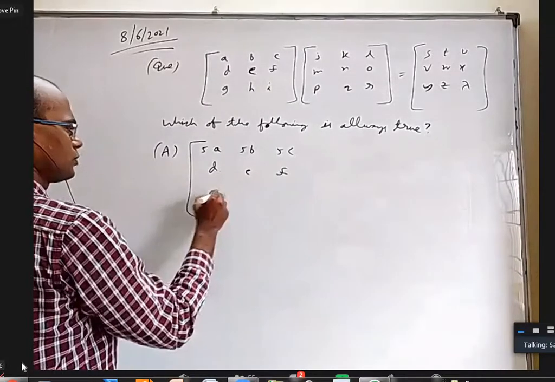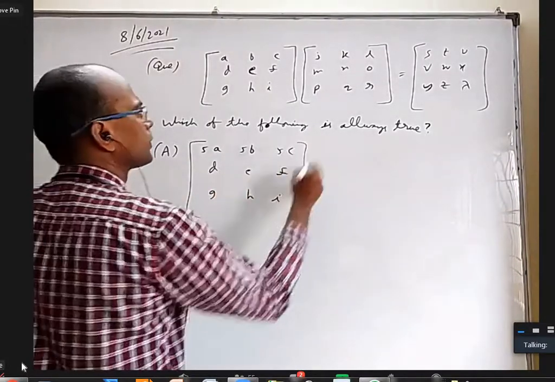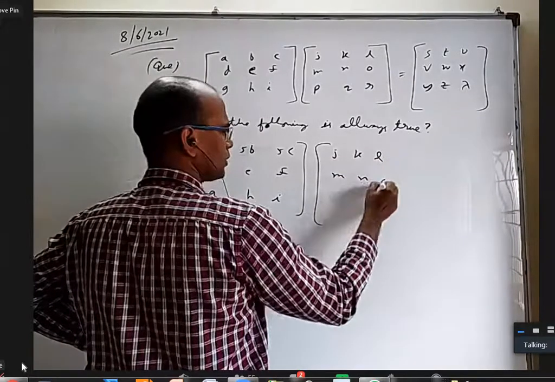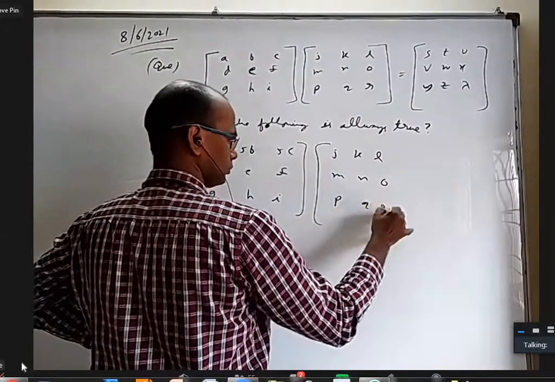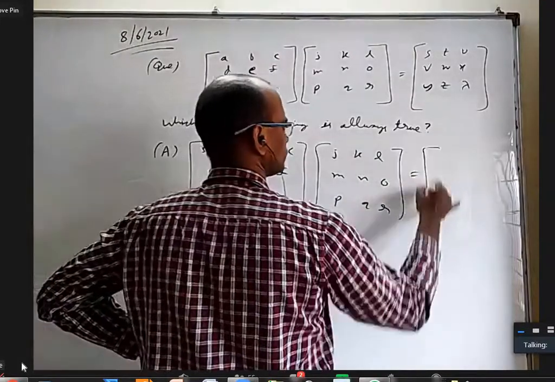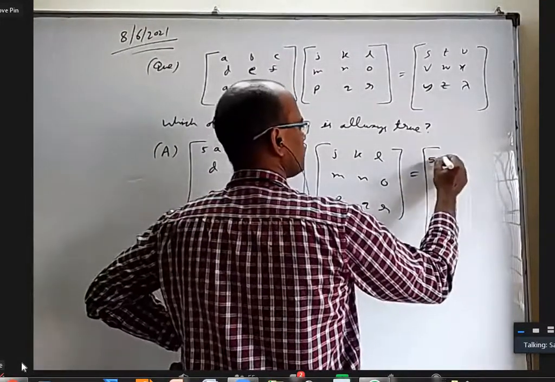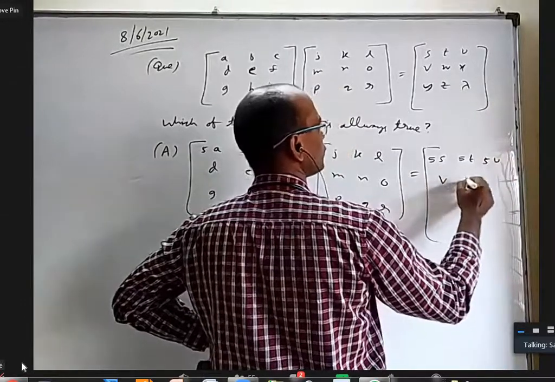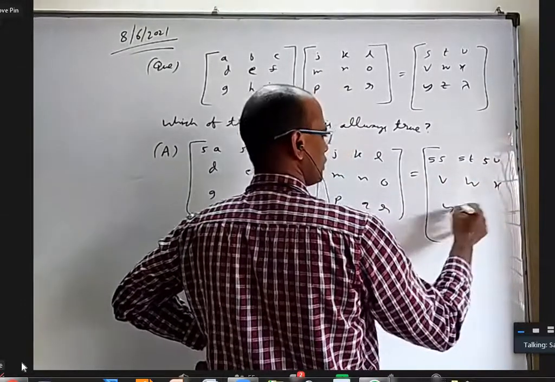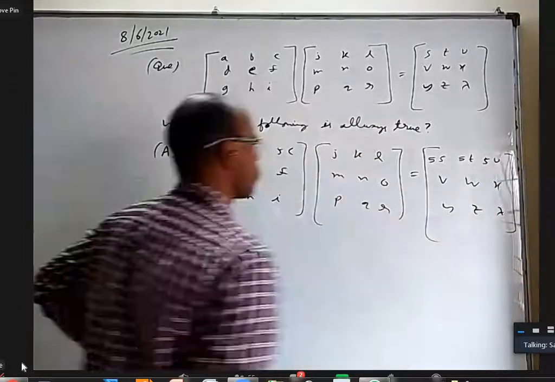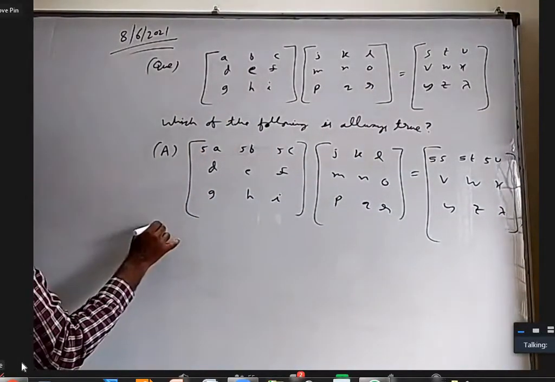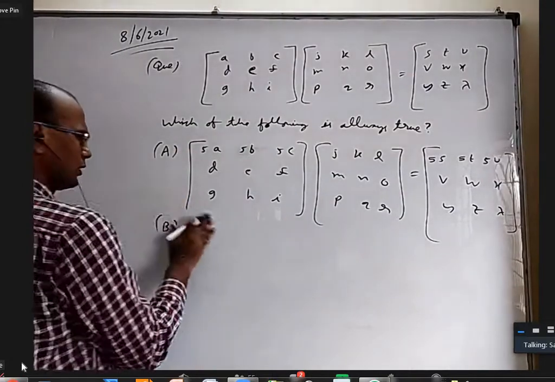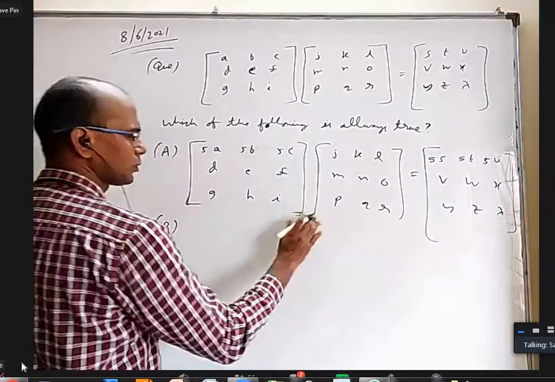D, E, F, G, H, I, and J, K, L, M, and O. 5S, 5T, 5U, V, W, X, Y, Z, lambda. Somebody is not able to read something, I'll read it for you. As far as possible, try to understand.